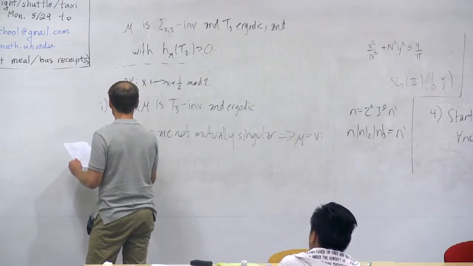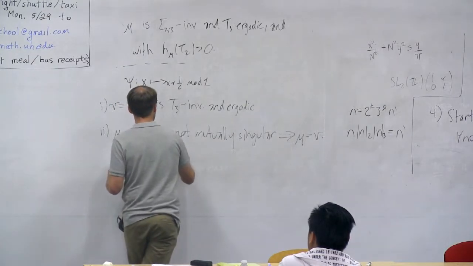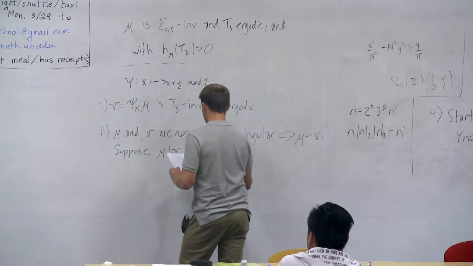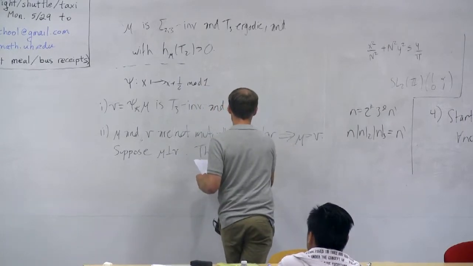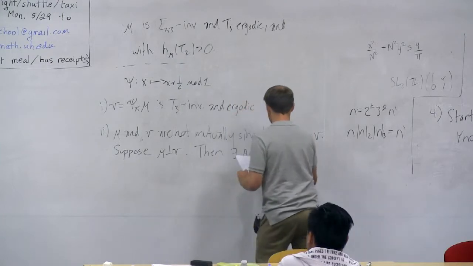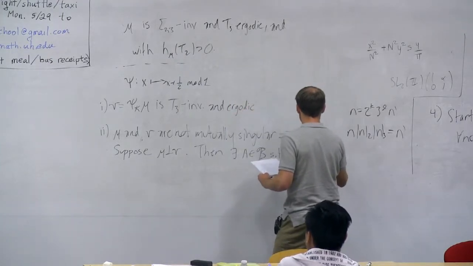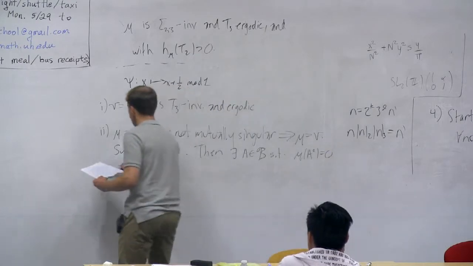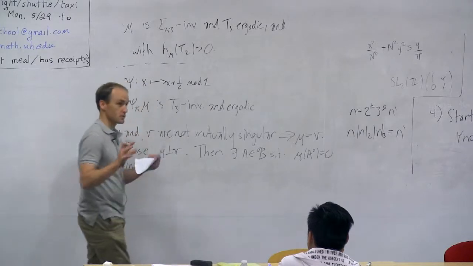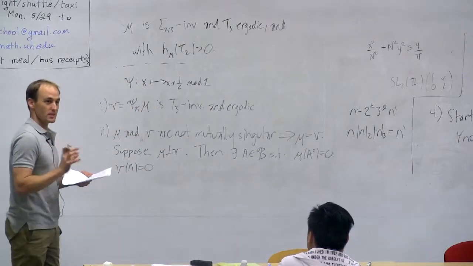The idea is this. Let's suppose that the measure mu and the measure nu were mutually singular. Let me write down the definition. It means that we could find a Borel set A with the property that the mu measure of A complement is equal to 0, and the nu measure of A is 0. So the measures are supported on complementary parts of the circle.